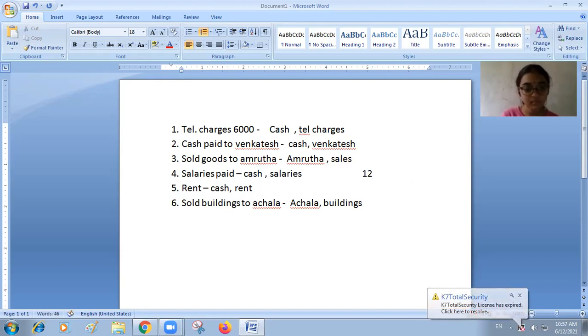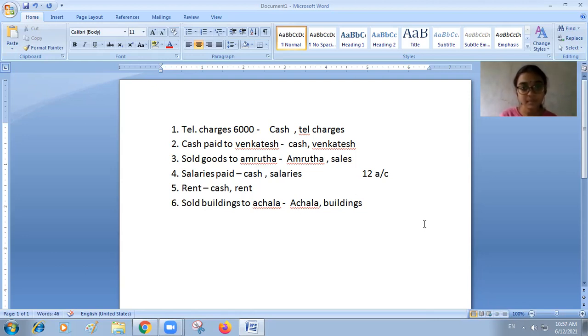Even though some are overlapping, cash came several times, sales also one or two times, purchase also one or two times, irrespective of that, 12 accounts are there. Okay, see, in accountancy, all innumerable accounts are classified into three types. All these accounts can be classified under only three types of accounts.